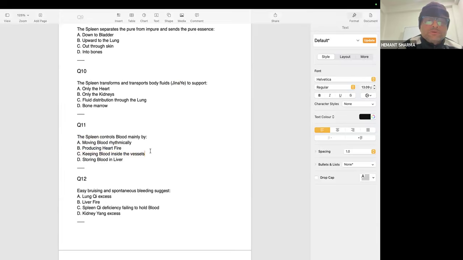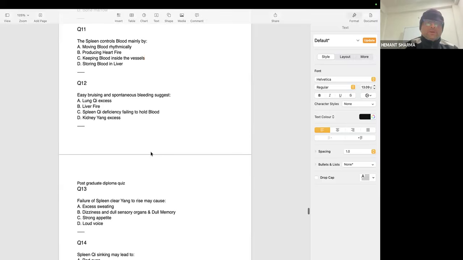We can see bleeding, purpura. There is bleeding from the nose, bleeding from piles, bleeding below the skin, which is called purpura, menstrual bleeding, any type of bleeding. If there is an injury, there is more bleeding, and bleeding will not stop easily. So the spleen is responsible for controlling the blood inside the blood vessels.